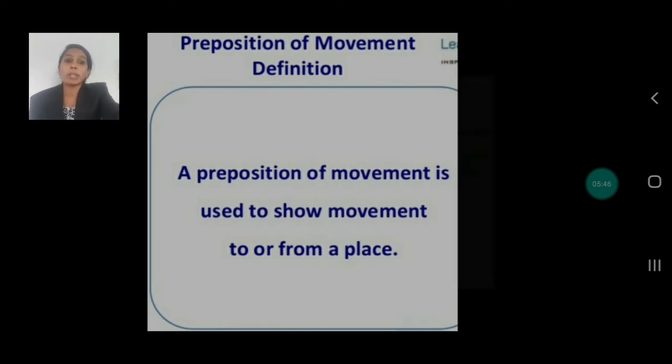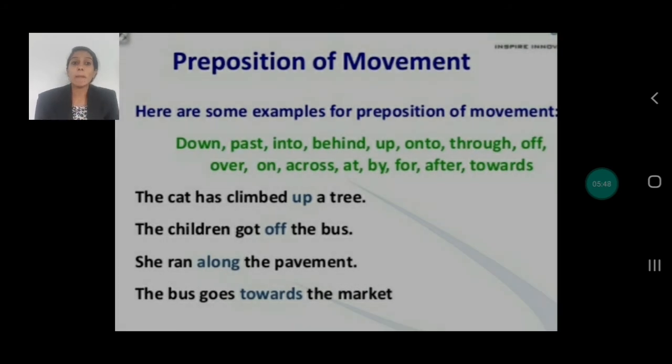For example, down, past, into, behind, up, onto, through, off, over, on, across, at, by, for, after, towards. These are all examples of preposition of direction or movement.